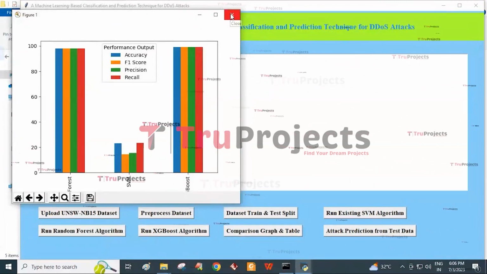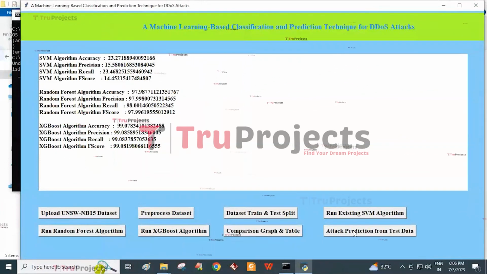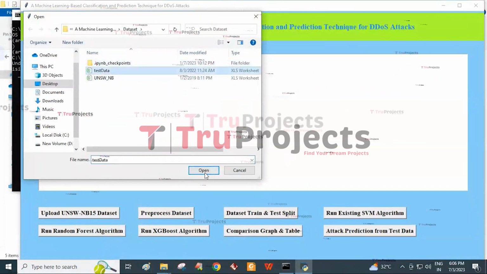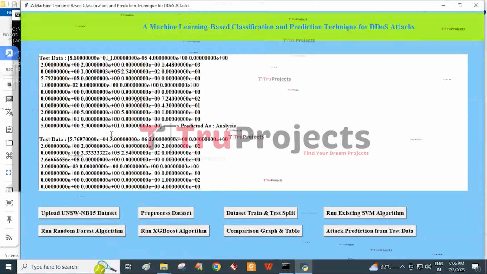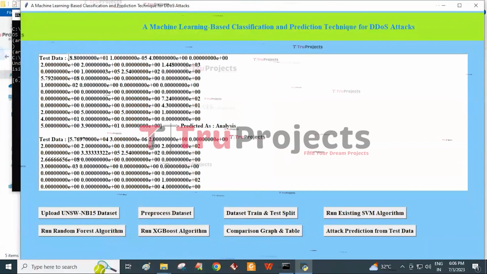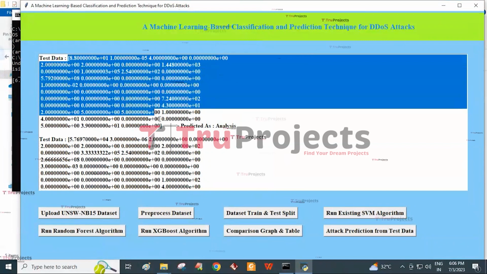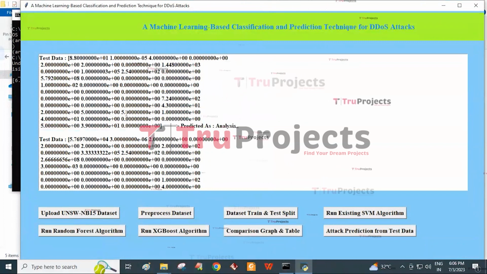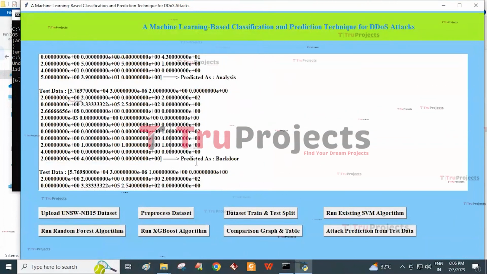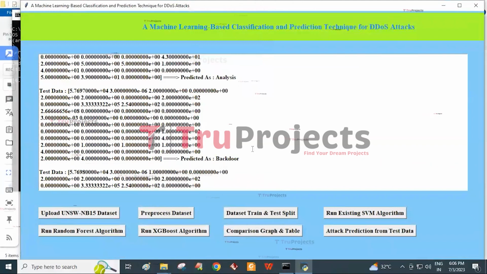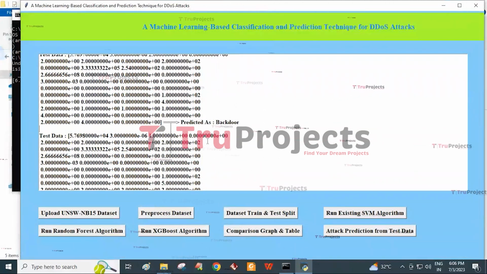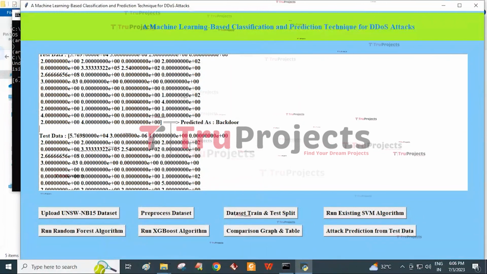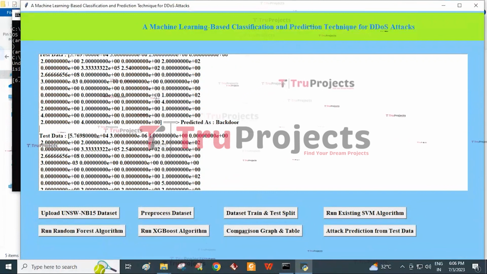And then close this graph and click on attack prediction from the test data, and select the test data from the dataset folder and click on open button. Here the data present in the square brackets is the test data, and after the arrow symbol we can see the prediction for this test data, and this test data is predicted as backdoor. In this way we can predict the DDoS attacks by using the machine learning techniques of SVM, Random Forest and XGBoost.